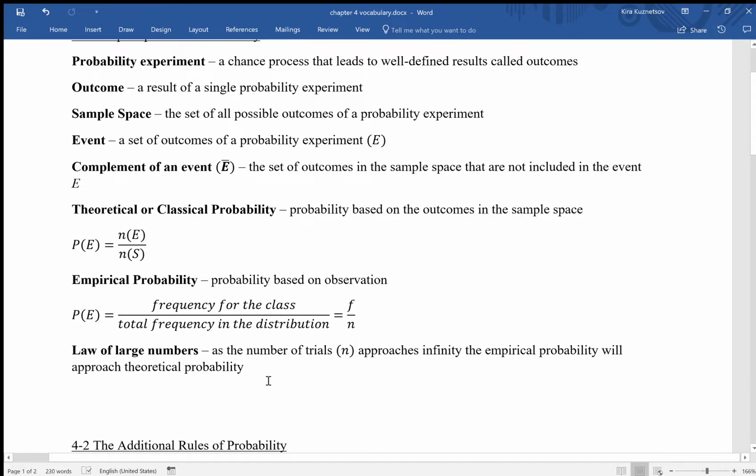Now, the law of large numbers states that as the number of trials approaches infinity, the empirical probability will approach the theoretical probability, meaning if you flip a coin infinitely many times, you will actually get half of them to be heads and the other half to be tails. There were experiments done, mostly in prison, with flipping a coin many, many times, and the more times you flip a coin, the closer that number gets to a half.